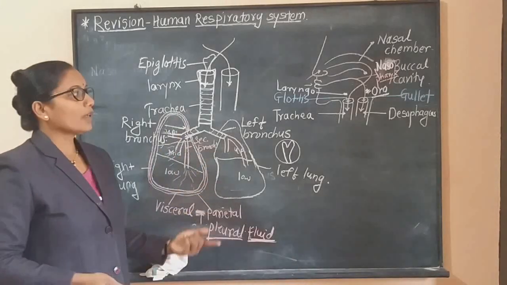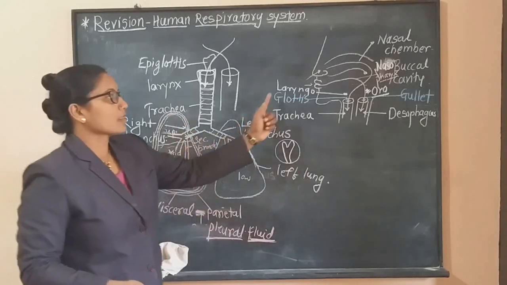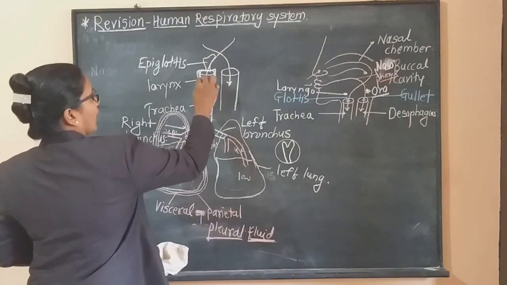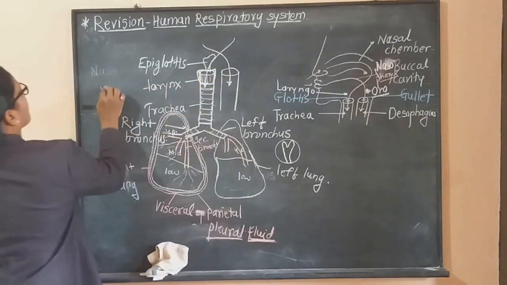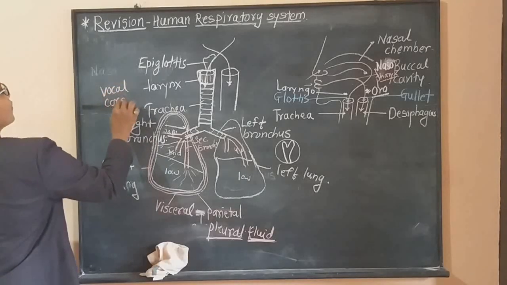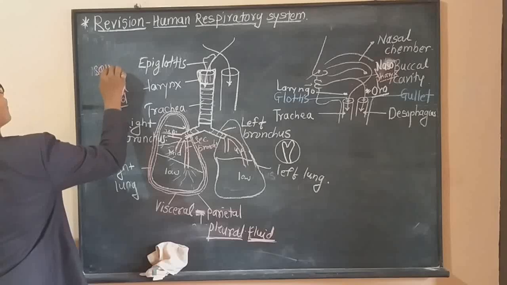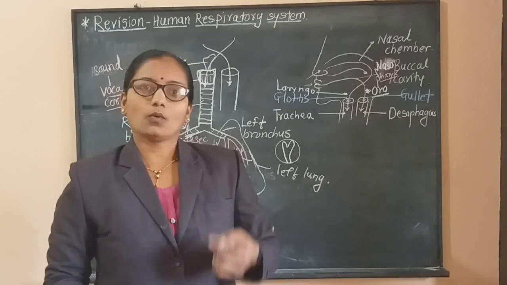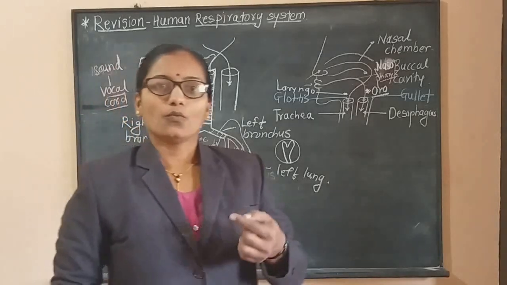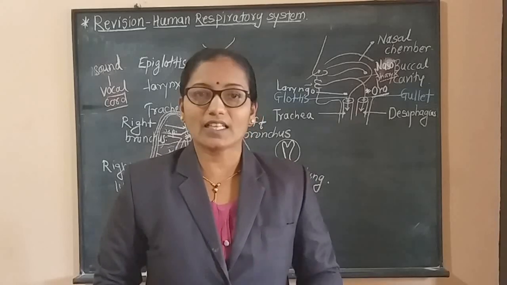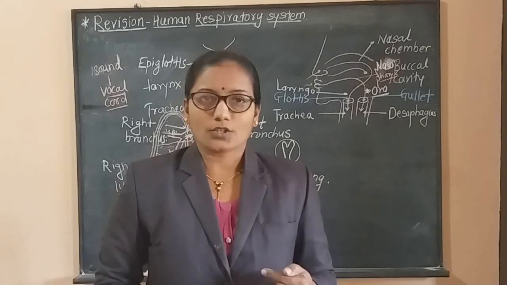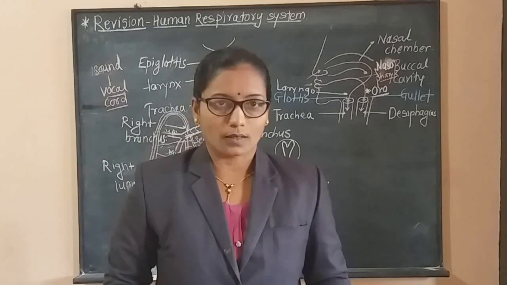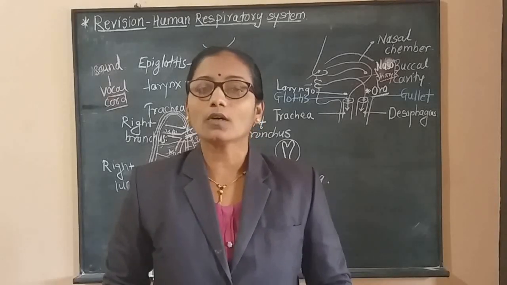Now an important thing is this larynx, which is called the sound box. Here we can observe this is the larynx, and internally it consists of the vocal cords, and due to the vibration of the vocal cords there is production of sound. Now one most important thing is that we can speak during exhalation. During inhalation we cannot speak, sound is not produced. During exhalation we can speak, and at that time there is vibration of the vocal cords.